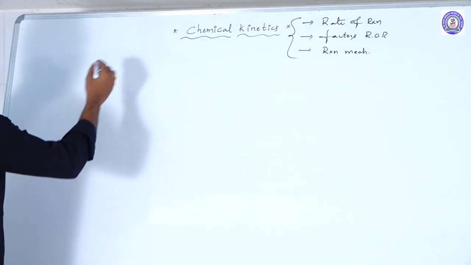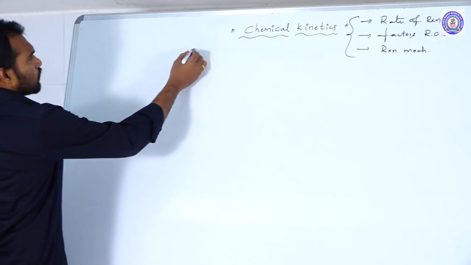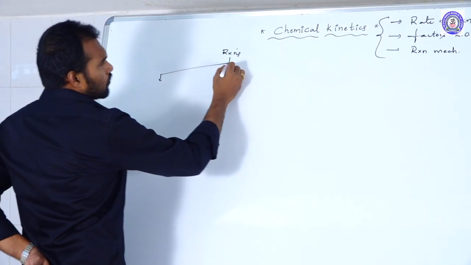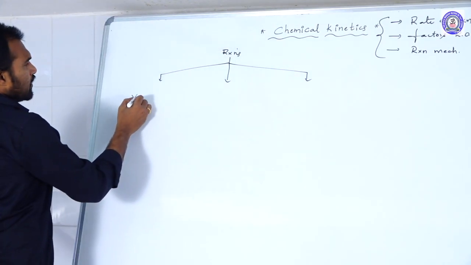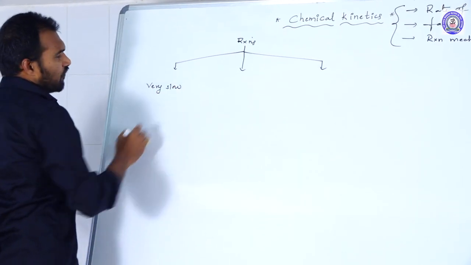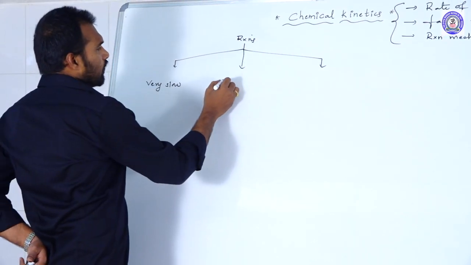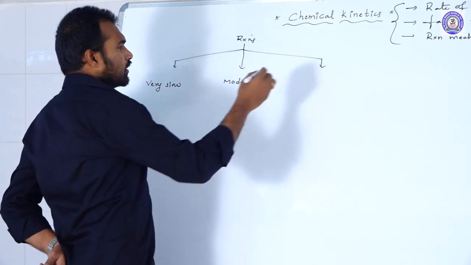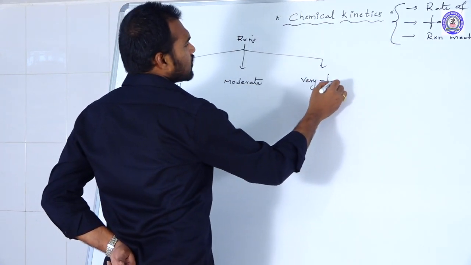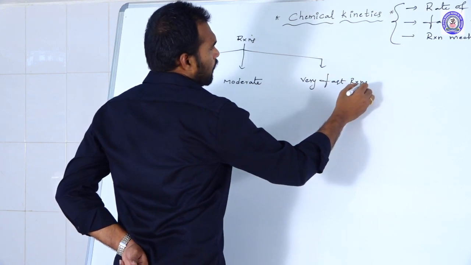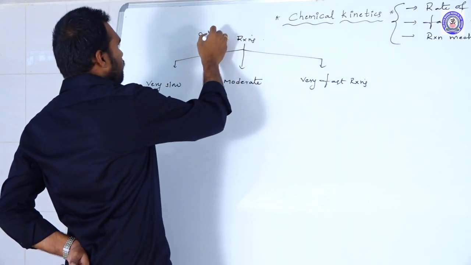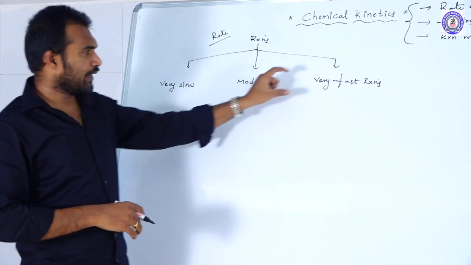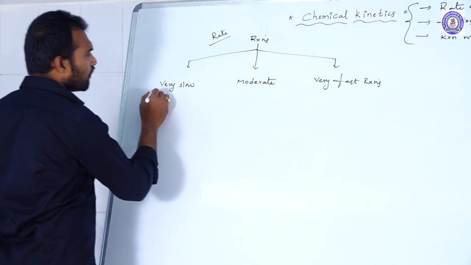Based upon the rate of the reactions we divide them into three types. The first one is very slow reactions, the second one is moderate reactions, and the third one is very fast reactions. So based upon the rate of the reaction we classify reactions into three types: very slow, moderate and very fast.